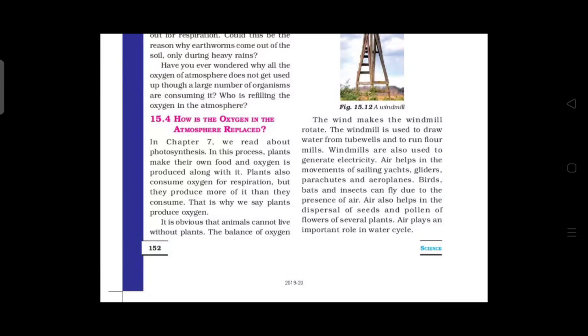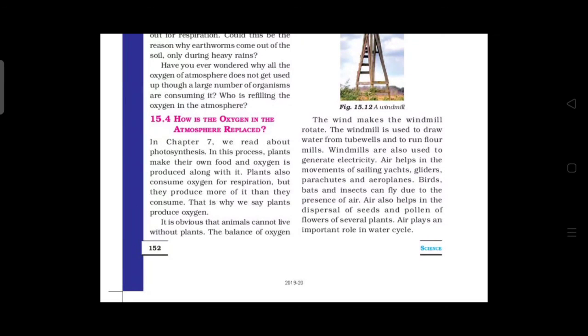The windmill is used to draw water from tube wells and to run flour mills, and windmills are also used to generate what? Electricity. We know that, right? Then air helps in the movement of sailing yachts, gliders, parachutes and also aeroplanes. Birds, bats and insects can fly due to the presence of air. Air also helps in the dispersal of seeds and pollen of flowers of several plants.